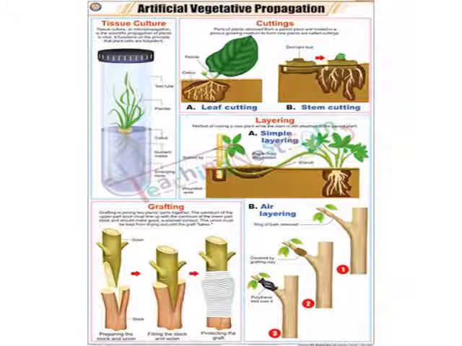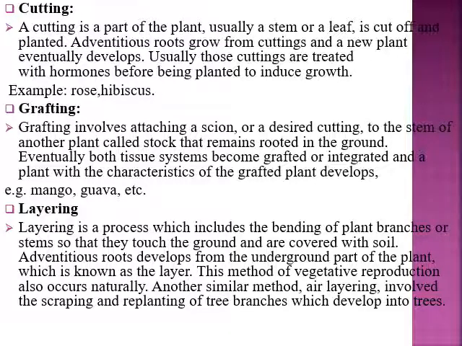Here is the artificial propagation in a figure. You can see tissue culture being done in vitro in laboratory preparations, and this is the cutting, this is layering, this is grafting, and this is air layering. The two types of layering are simple layering and air layering, or mound layering. We'll come to the first, cutting.